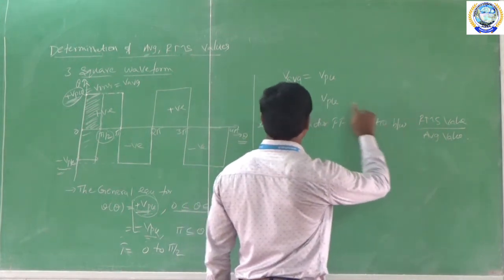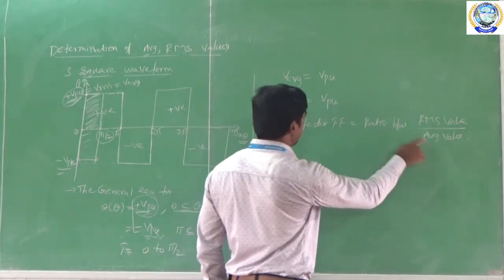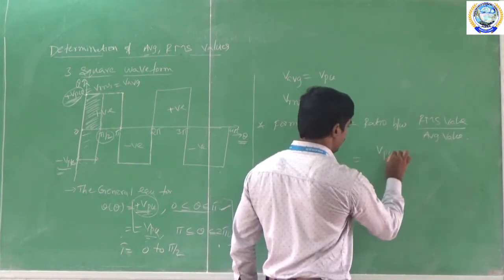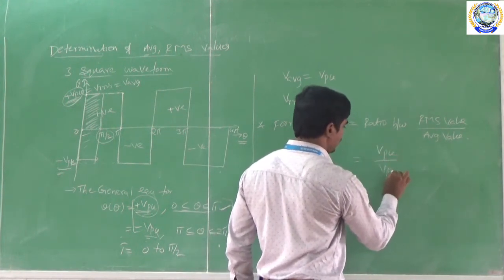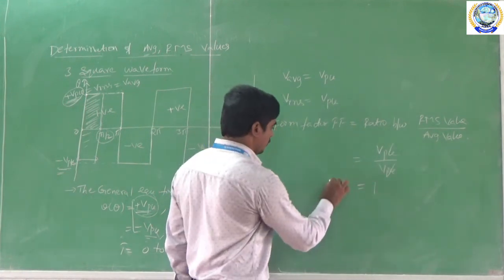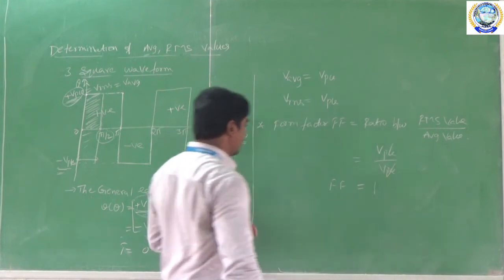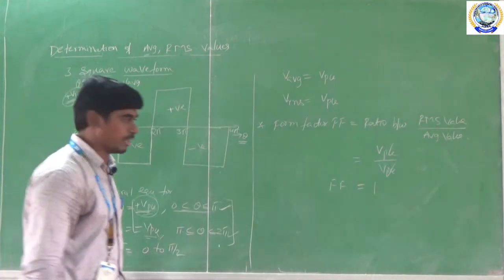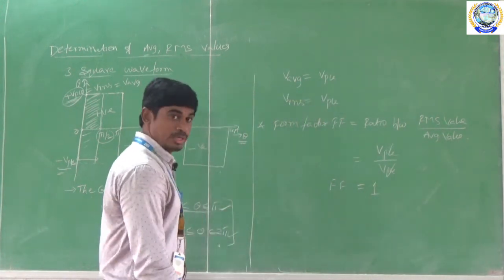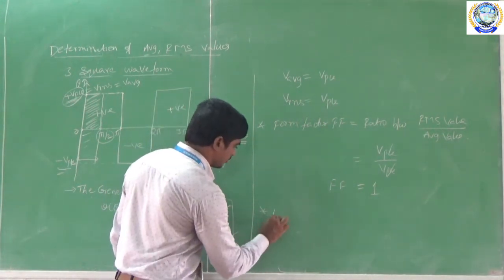So what is the RMS value here? VRMS is equal to VPK, and the average value is equal to VPK. Substituting those values, VPK by VPK gets cancelled. The value is equal to 1. So therefore, the form factor value for the square waveform is equal to 1. Next, one more factor is the peak factor.